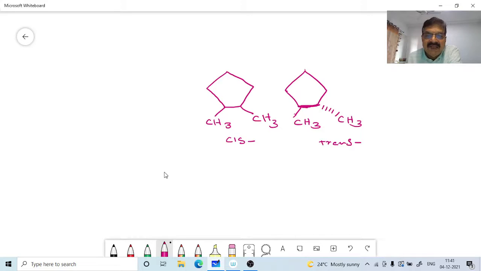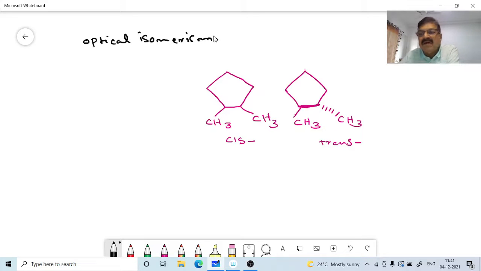Now, optical isomerism is exhibited by compounds having the same structure, we know, but different configurations. Because of their molecular asymmetry, which we will discuss in subsequent classes, these compounds are capable of optical activity.